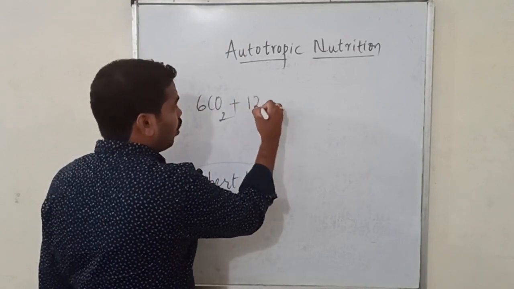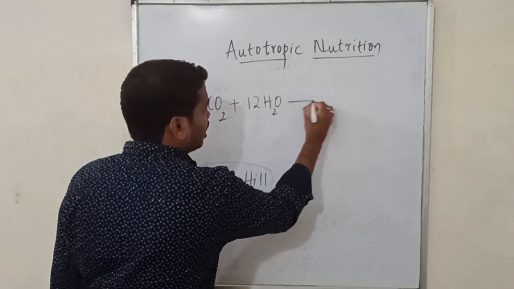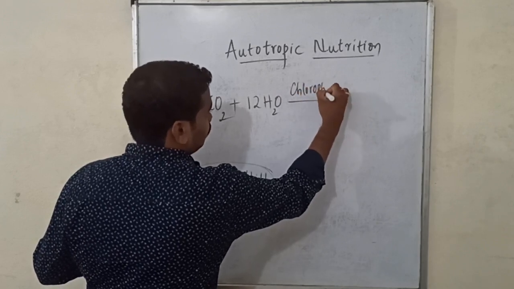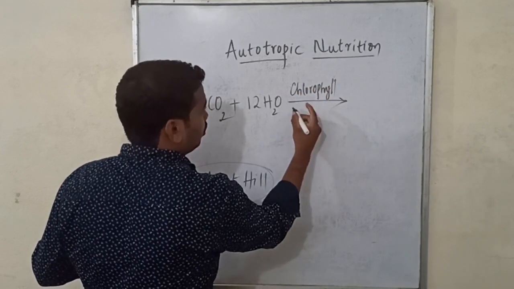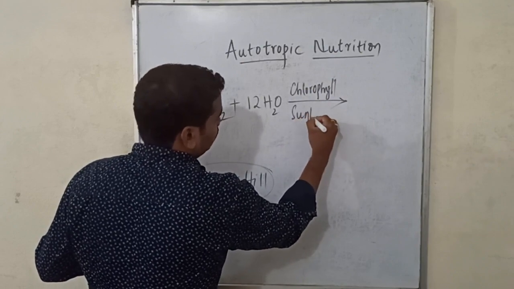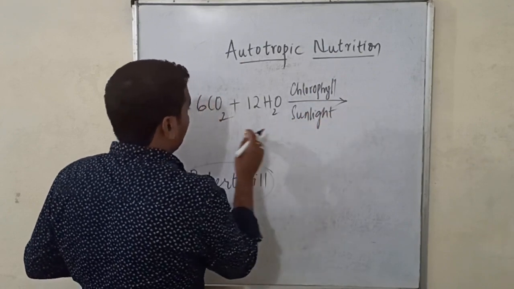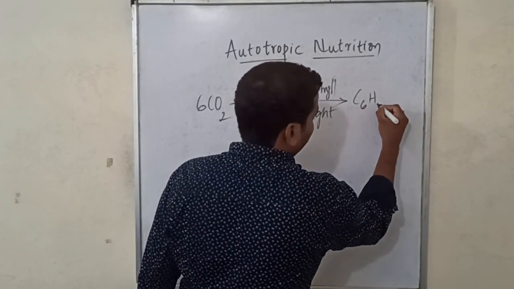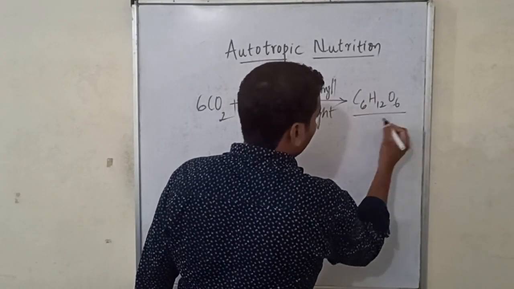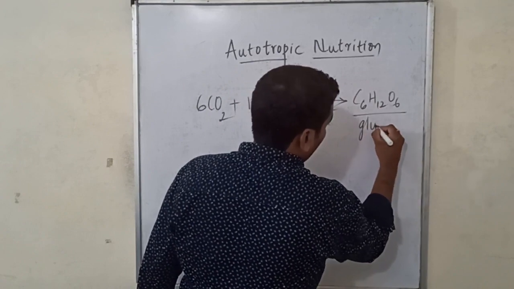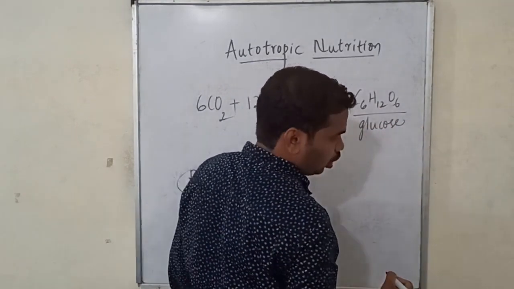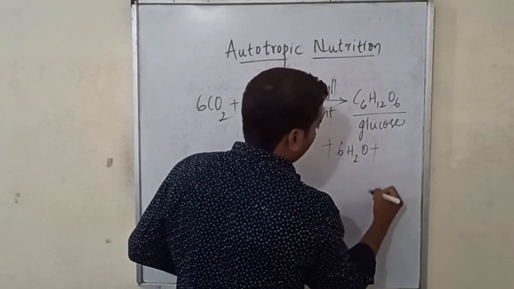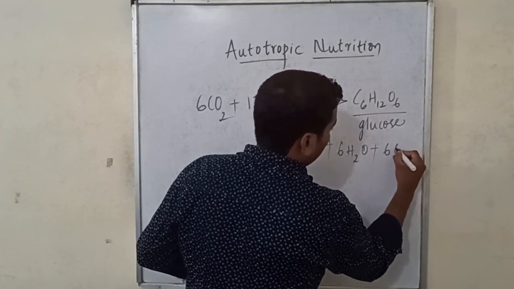6CO2 plus 12H2O gives rise to, in the presence of chlorophyll and sunlight, it gives rise to a starch C6H12O6, or else glucose, you can say glucose, plus 6H2O plus 6O2.